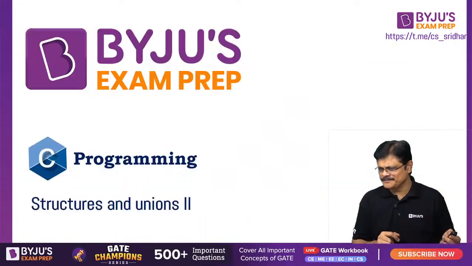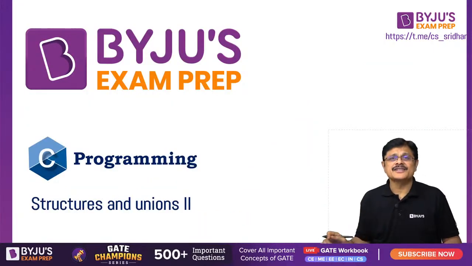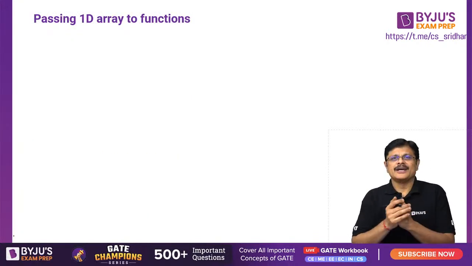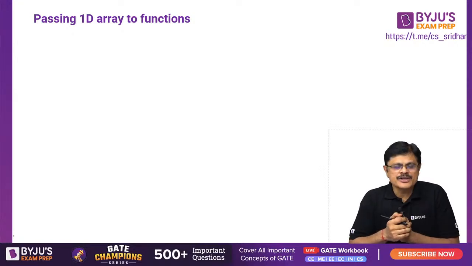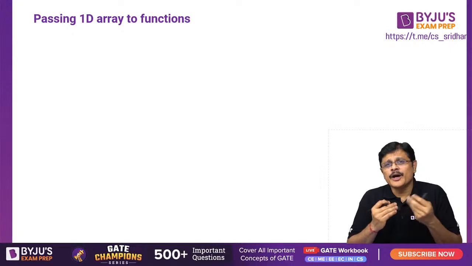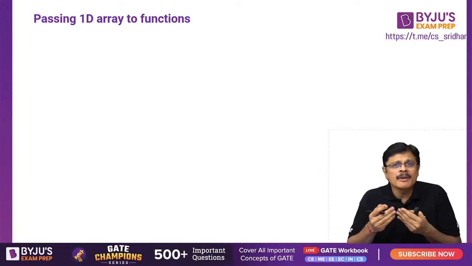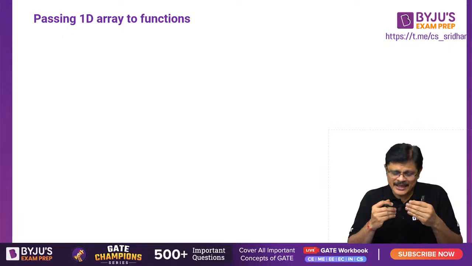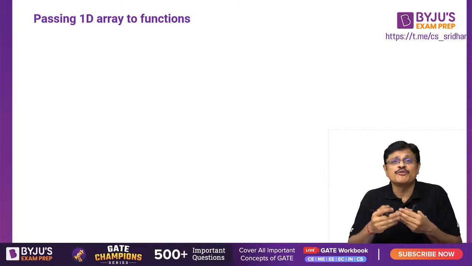This is structures and unions part 2, my dear friends. Before that, we already discussed structures and arrays. Now let us understand how to pass arrays to functions.